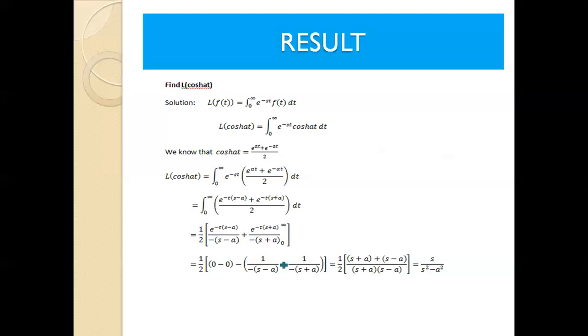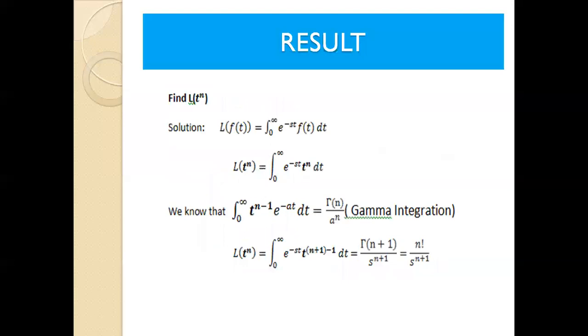1 divided by minus of s minus a plus 1 divided by minus of s plus a. Now we are taking the LCM, s plus a into s minus a. In the numerator we have s plus a plus s minus a. So the final answer is s divided by s square minus a square.